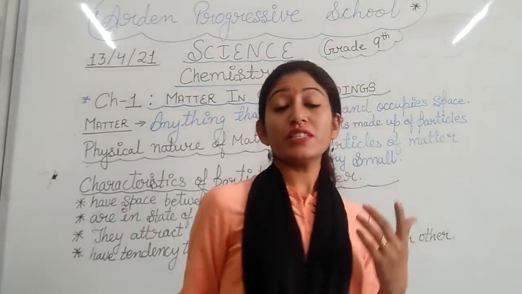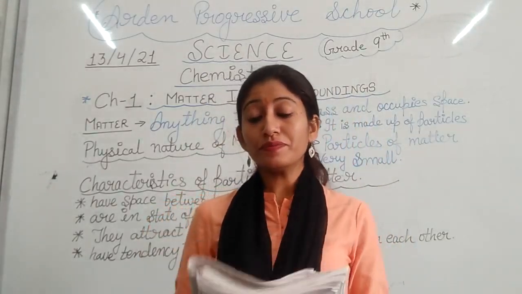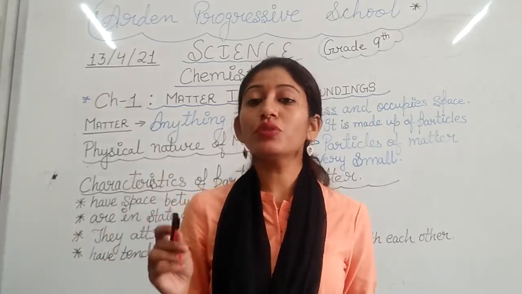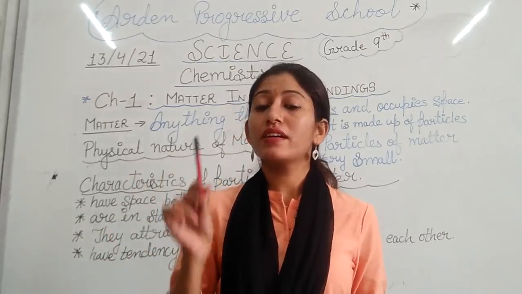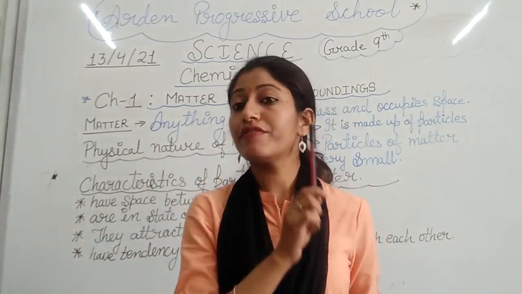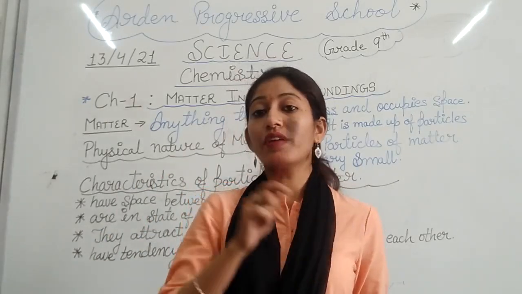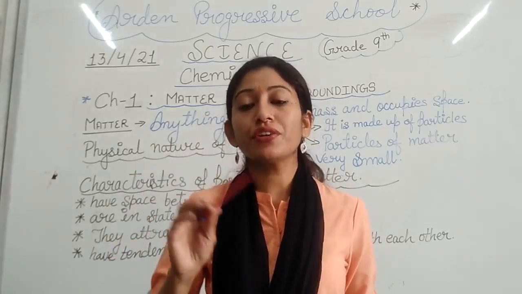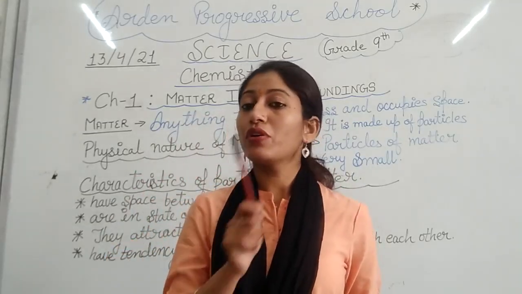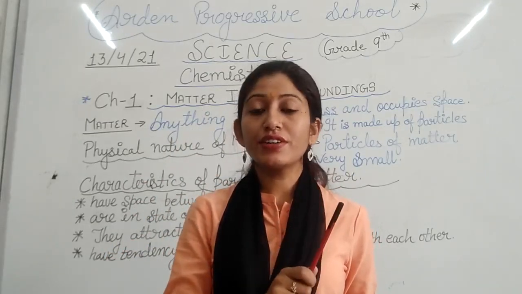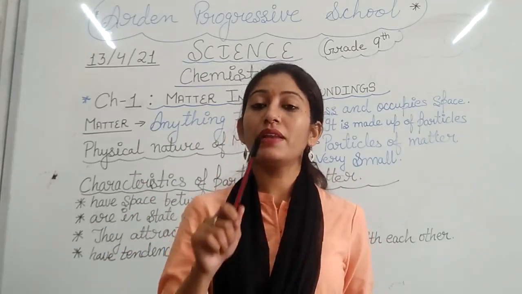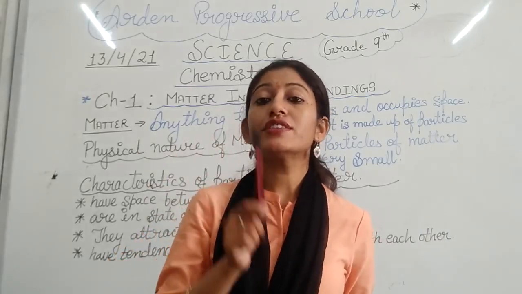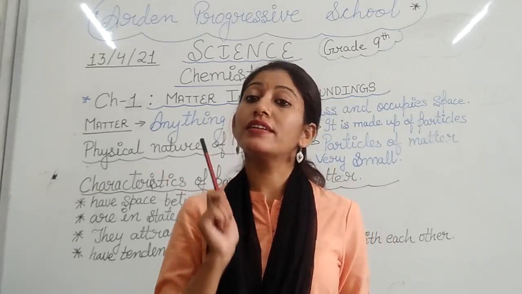So this you have to do this activity again and again. You can do this 5 to 8 times, and what you will find that the color that you have dissolved in first glass and the color that you have dissolved in last one, there is some difference in the shade of the color. Why? Because in the first case it is in concentrated form, और जैसे जैसे आपने पानी मिलाया तो वो dilute होता गया. But in every case you will find that there is a color.